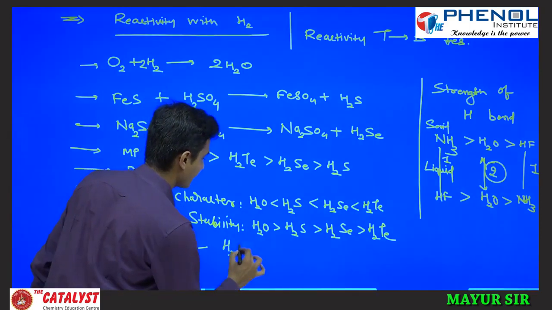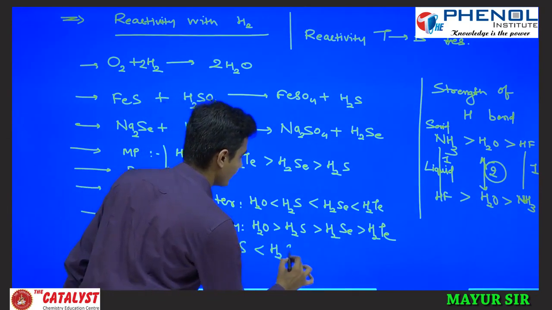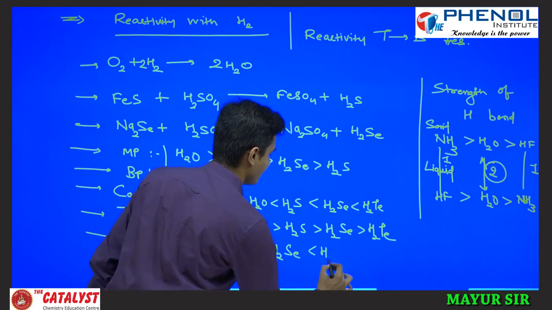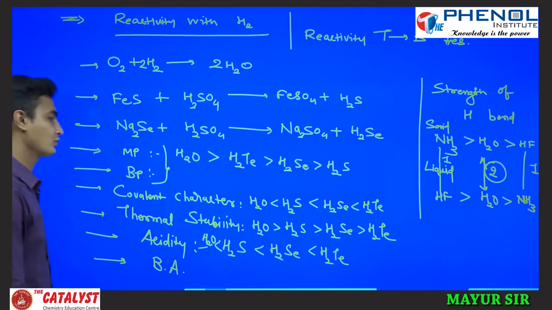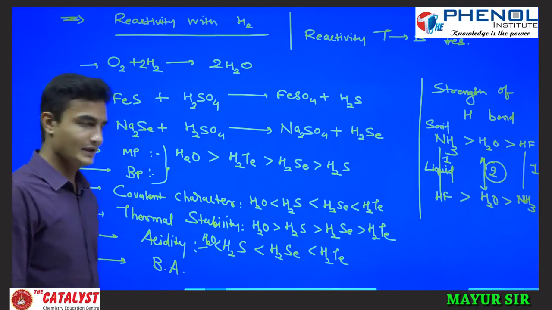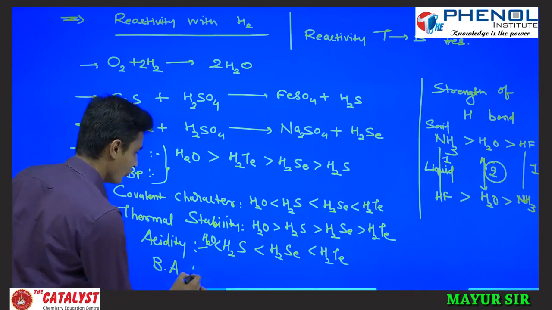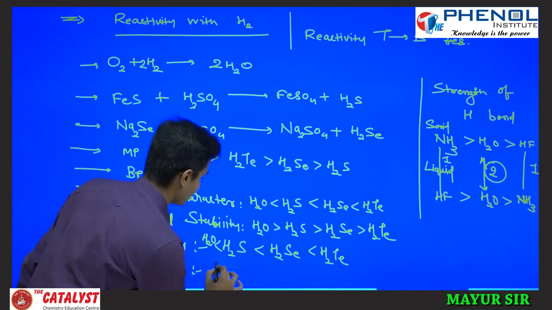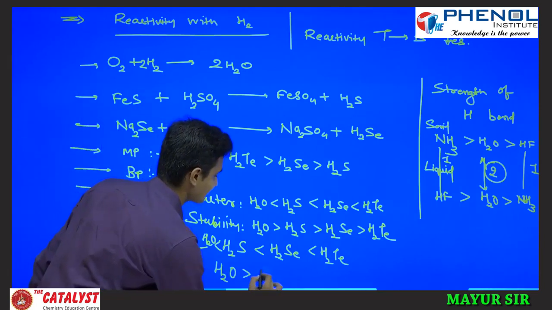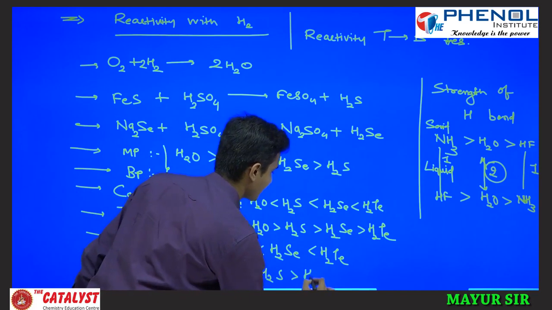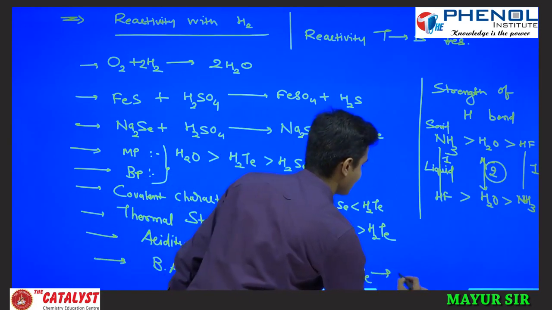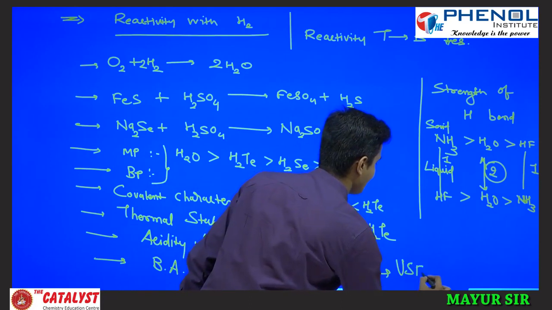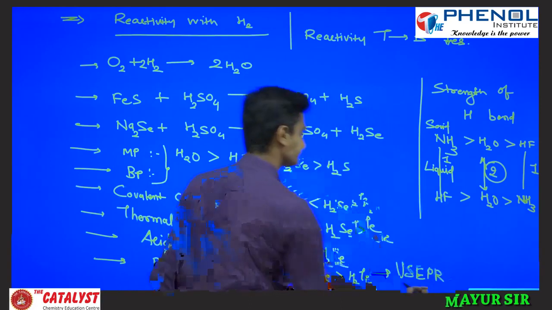Here we will compare only H2S, H2Se and H2Te, but you can write H2O as well, there is no problem. H2O, H2S, H2Se and H2Te. For bond angle, according to VSEPR theory, the bond angle is largest in H2O, then H2S, then H2Se and then H2Te. We will not discuss it here in detail. I am writing VSEPR theory.